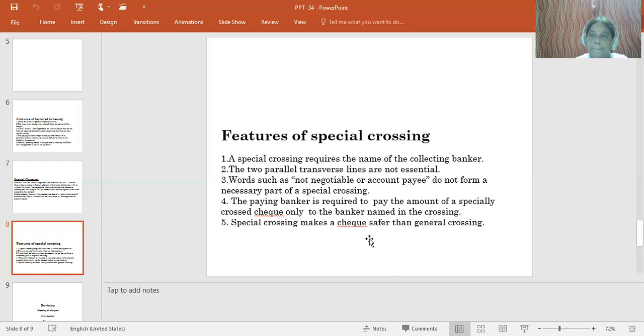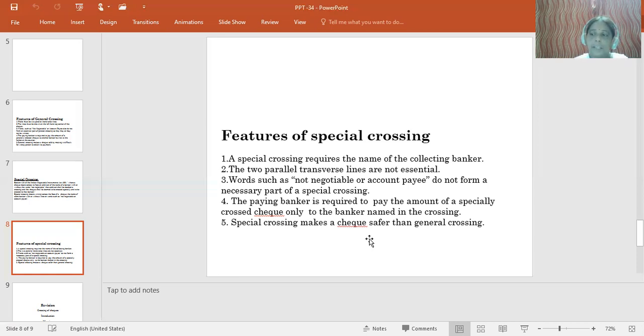That means, either a general crossing or a special crossing, when you add the words like account payee in between those two parallel lines, that can be termed an account payee crossing. In the same way, either the general crossing or the special crossing, when you add the words "not negotiable", in that case it is called a not negotiable crossing.